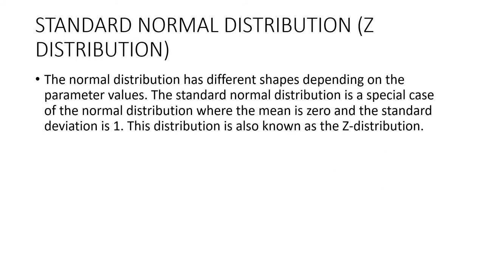Standard normal, so I told you I will be covering the standard normal distribution. It is a little bit different from the normal distribution. The standard normal distribution is also known as Z distribution. The normal distribution has different shapes depending on the parameter values that we discussed. The standard normal distribution is a special case of the normal distribution where the mean is 0 and the standard deviation is 1.